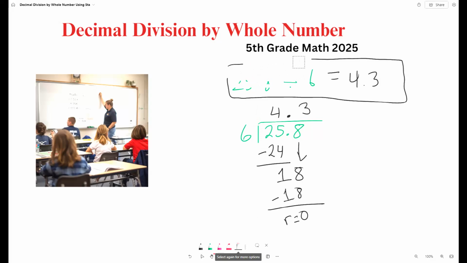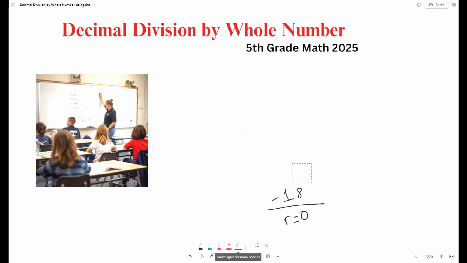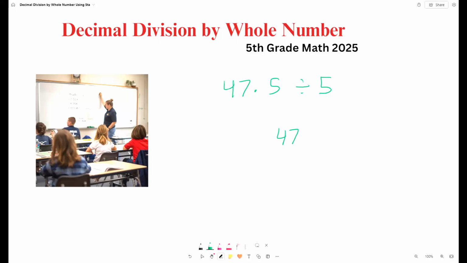Let's go to our next example. The next one says that we need to do 47.5 divided by 5. First things first, we need to write our division. So 47.5 divided by 5. Now we write our period, so the period will be here.